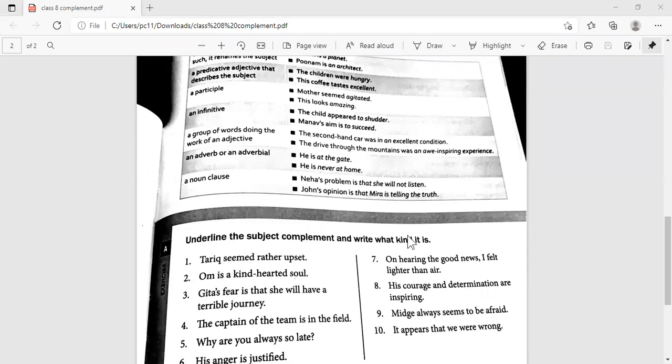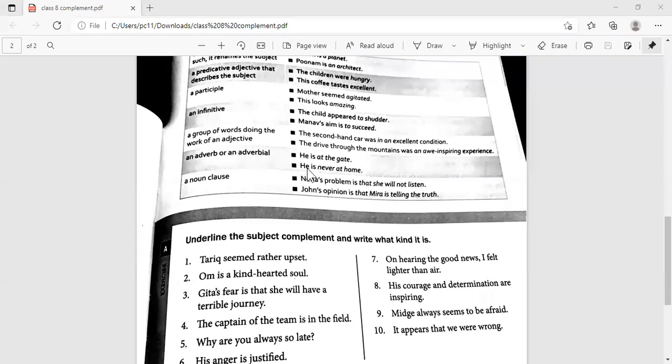So don't worry. First of all, what is a complement? What does a complement do? Can anybody tell me what a complement does in a sentence? It gives us information. It can give information about the subject. It can give information about the object, right? Can you identify the subject and the object in the sentence?